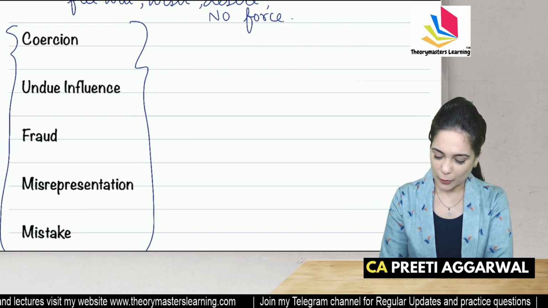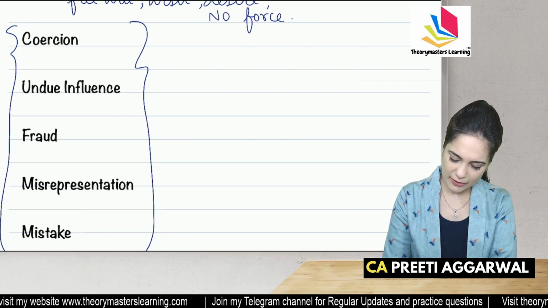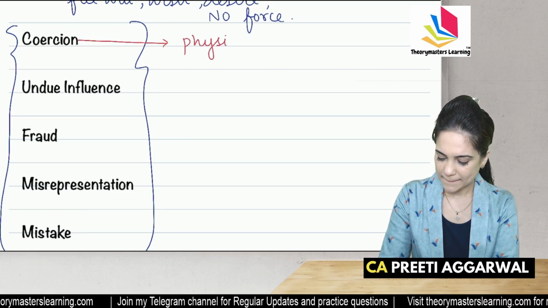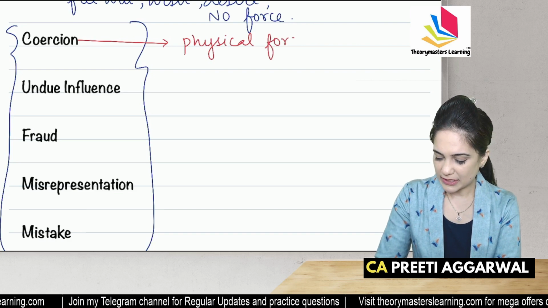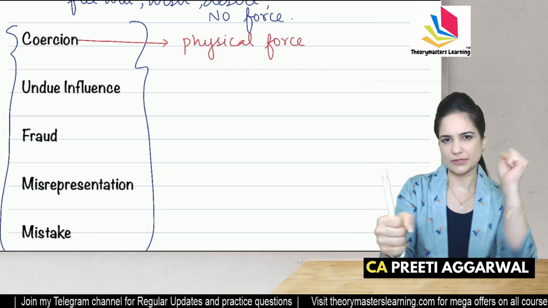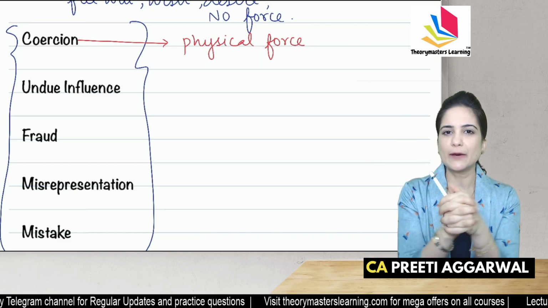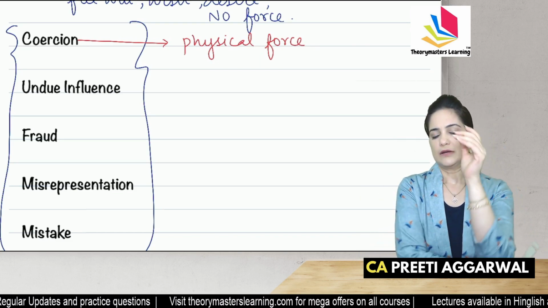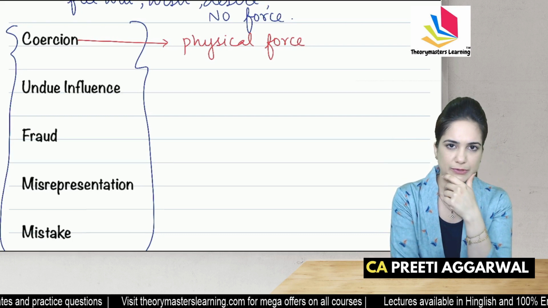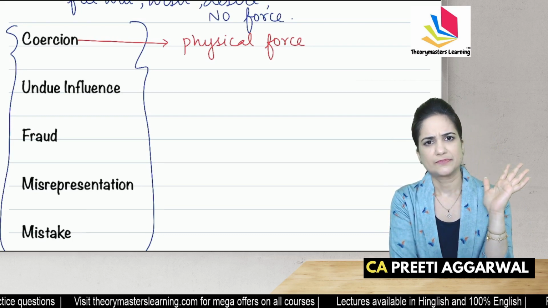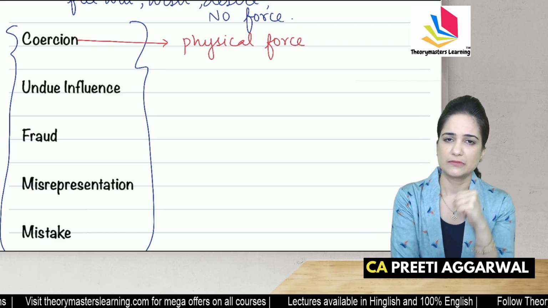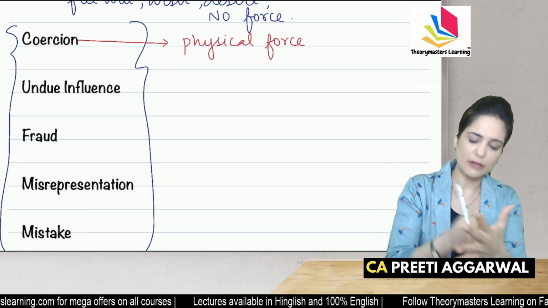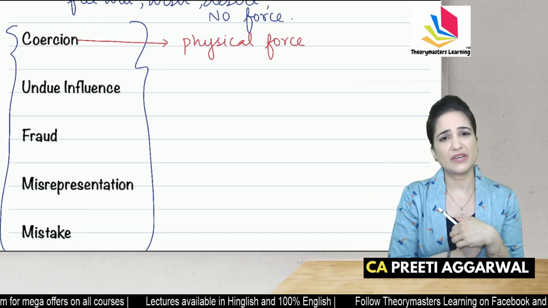Okay. Now, coercion means there is some kind of physical force. There is some kind of physical force used between the parties. We are forcing one party to enter into contract. Like, a don wants my house. I am not ready to sell it. He started beating me. I got scared. Okay, take my house. Some threat or physical force is used, my consent is not free.